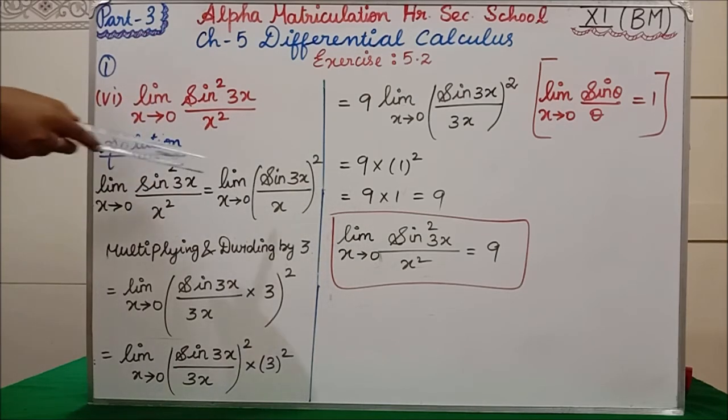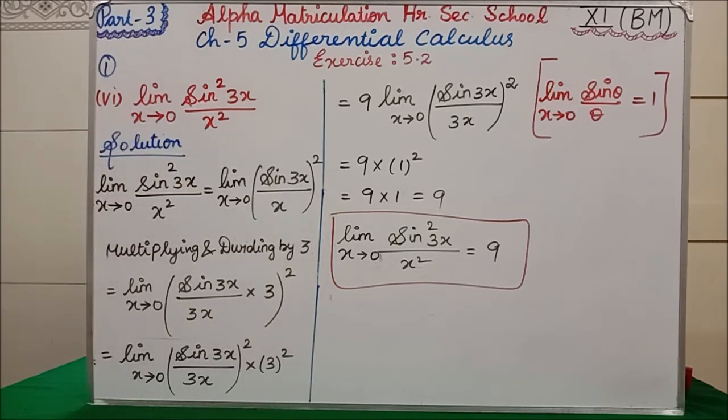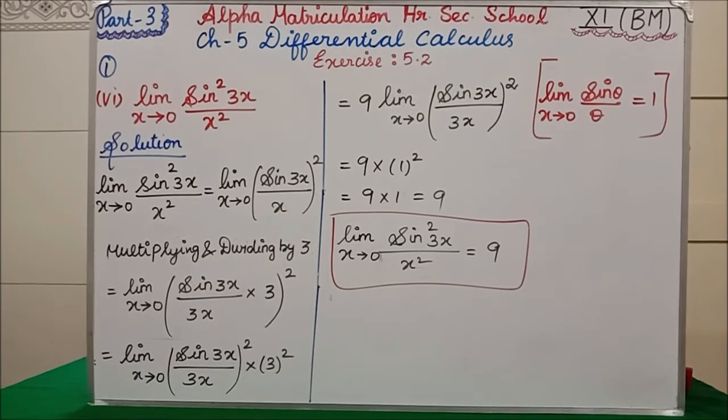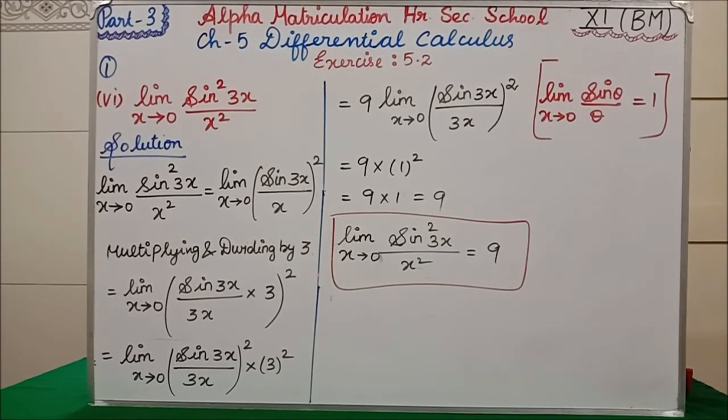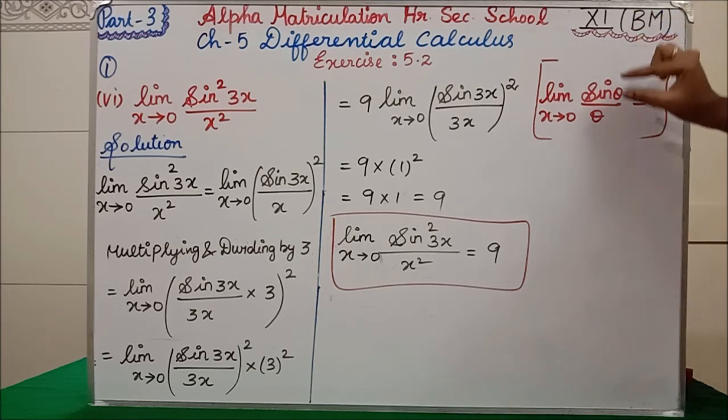Now, next step, if you notice here, we have sine 3x. Among the standard limit formulas I have written, there are 7 formulas. In the second formula, I have written limit x tends to 0, sine theta divided by theta is equal to 1. If sine has theta, the denominator also must have the same value.